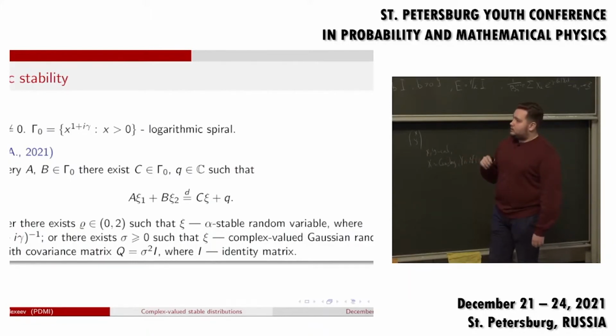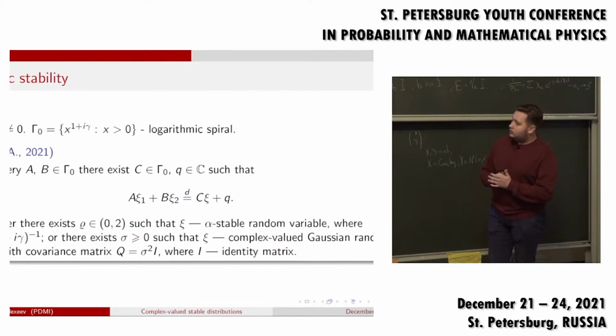there exist C and Q such that xi1 plus B xi2 is identically distributed to C xi plus Q. Then either there exists a parameter rho greater than 0 and less than 2 such that xi is an alpha stable random variable, where alpha is given by the formula rho over 1 plus I gamma, or there exists a parameter sigma greater or equal than 0 such that xi is a complex valued Gaussian random variable with the covariance matrix sigma squared times the identity matrix.